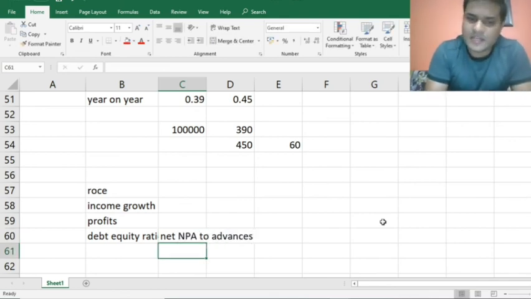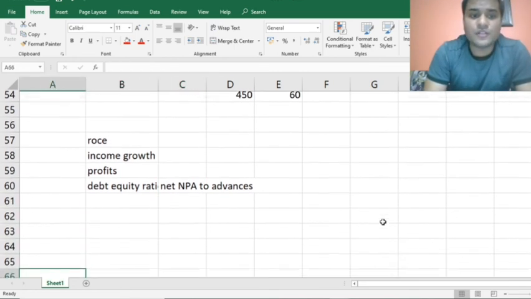You can search the net NPA to advances in a similar fashion as I have done. In case of quarterly results, on the BSE's website, they specifically mention the percentage of net NPAs at the bottom. So you can take it from there if you analyze quarterly results, because if you have made an investment, you will try to analyze the results quarterly. You can go directly to the BSE website where the results are published, and net NPA is mentioned there. Cool. So this is it with this session.